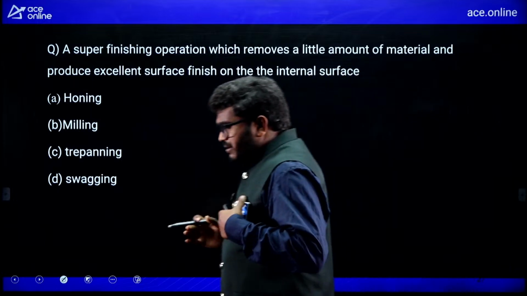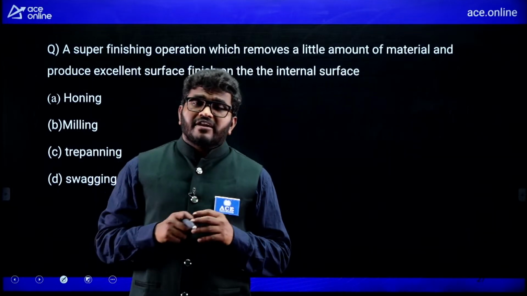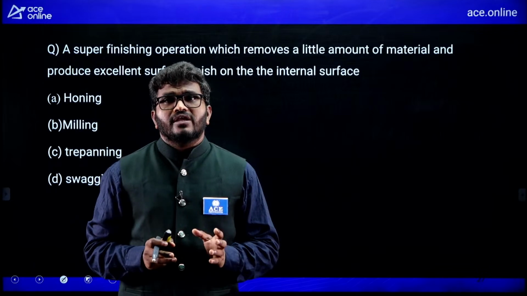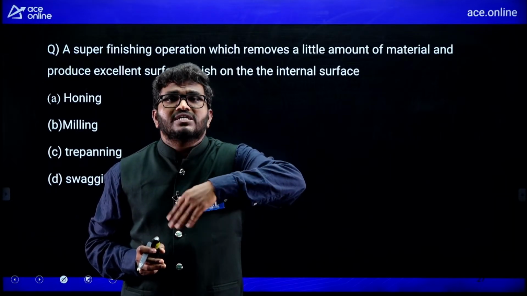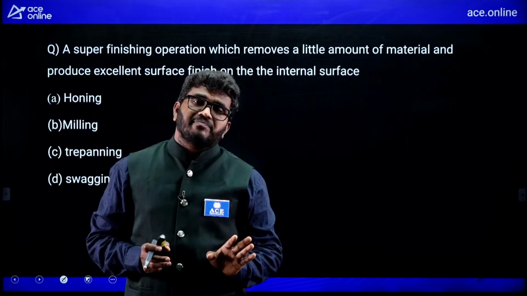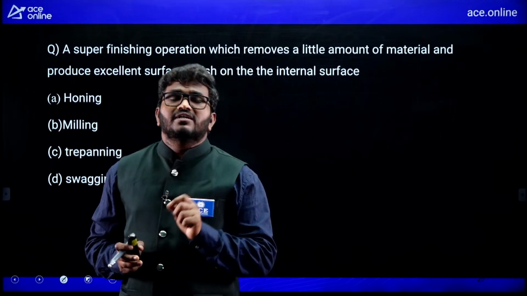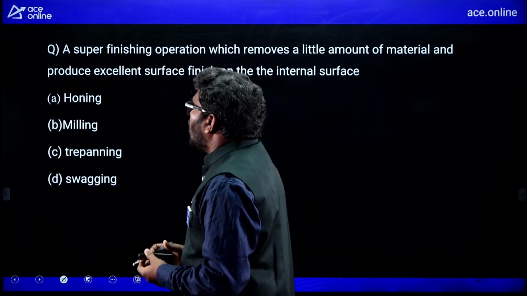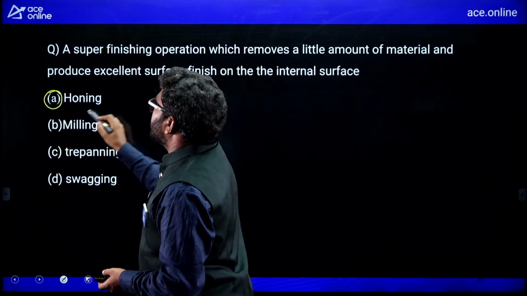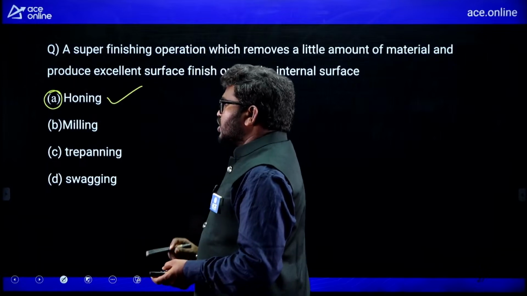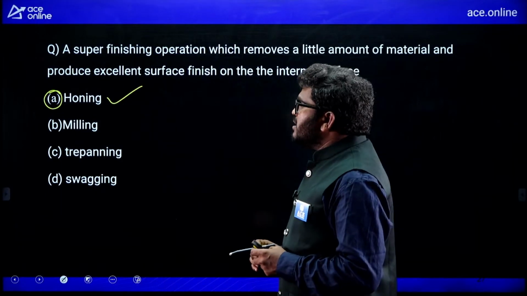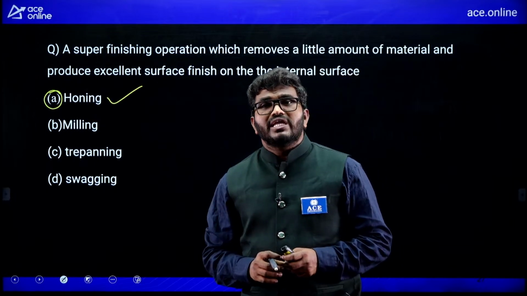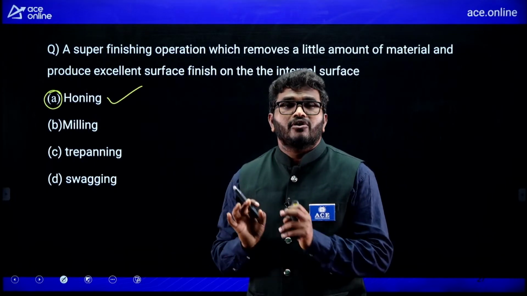Remember, after a drilling operation, if you want to increase the surface finish, if you want to remove the roughness of the material, we should go with one process, that is the honing process. Remember, honing process, not milling, not swaging, not lapping.